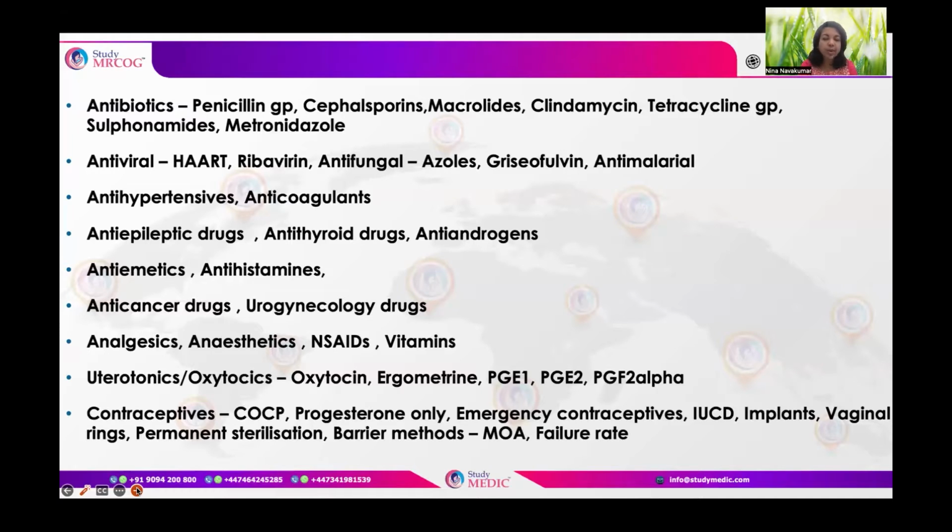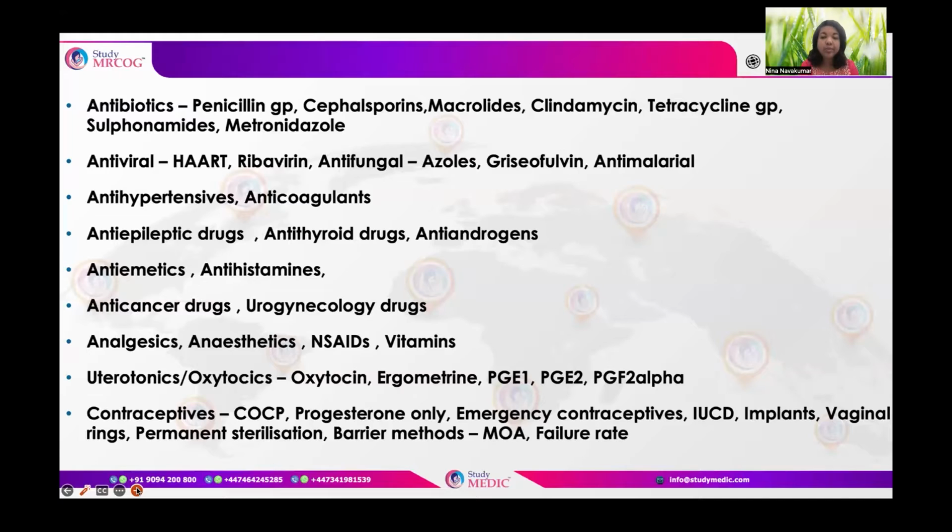Uterotonics, oxytocics, important, mainly oxytocin, what's the half-life, what's the maximum dosage, and its other side effects. Ergometrine, what's its indication. PGE1, which is misoprostol, PGF2 alpha, which is carboprost, as well as PGE2, dinoprostone, mainly used in the induction of labor, and their dosages and side effects.